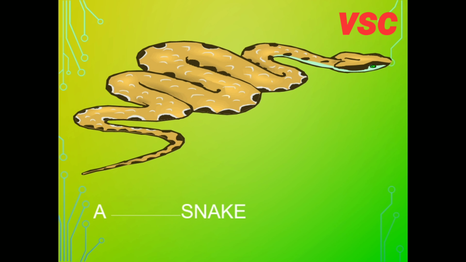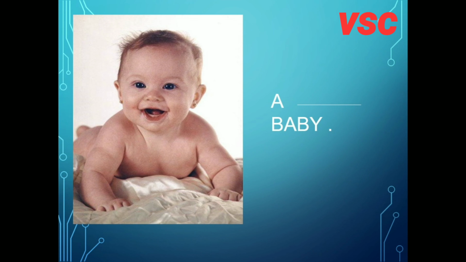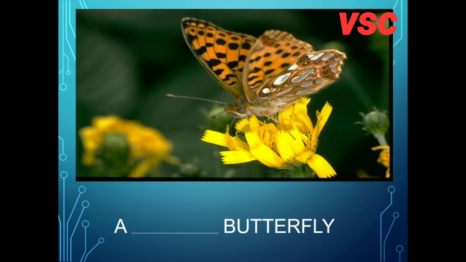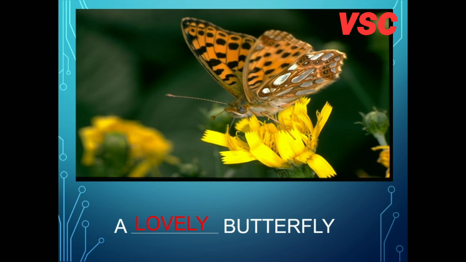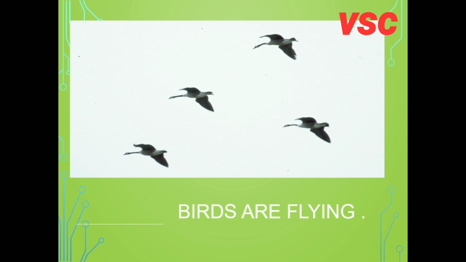Next is a snake. A long snake. A baby. A smiling baby, or a little baby you can say. Both are describing words. A happy baby. Next is a butterfly. An orange butterfly, or we can say a lovely butterfly. Both are describing the butterfly.